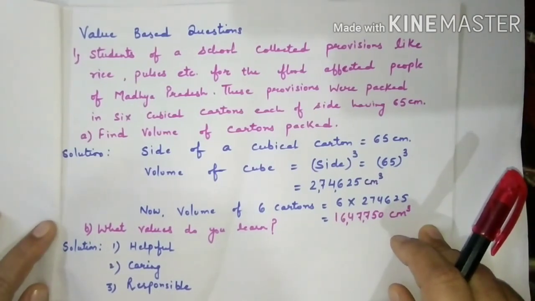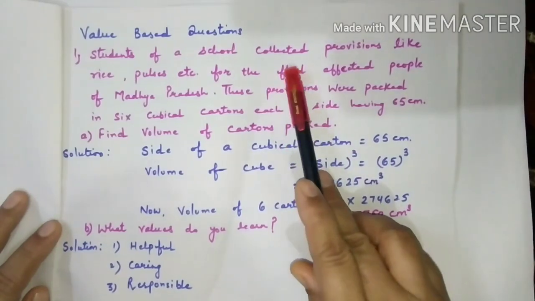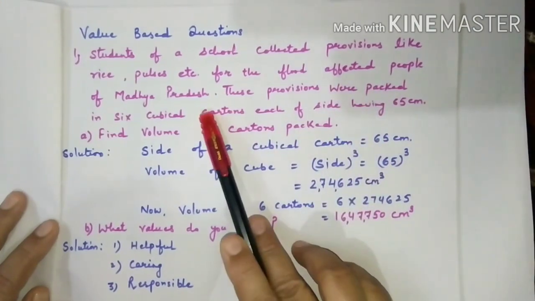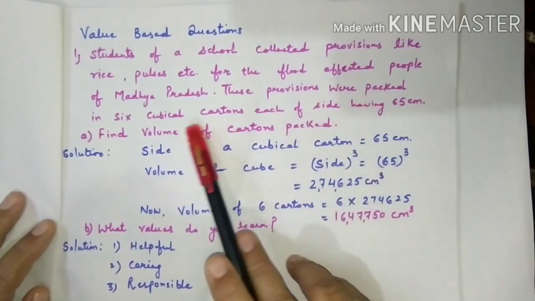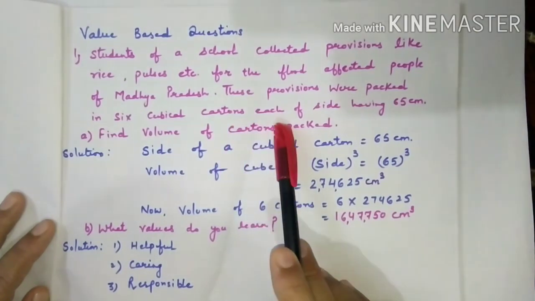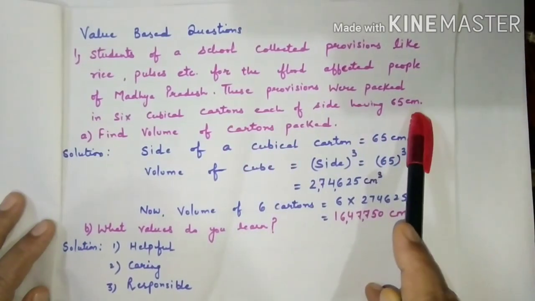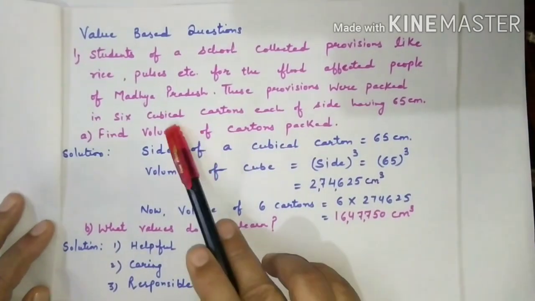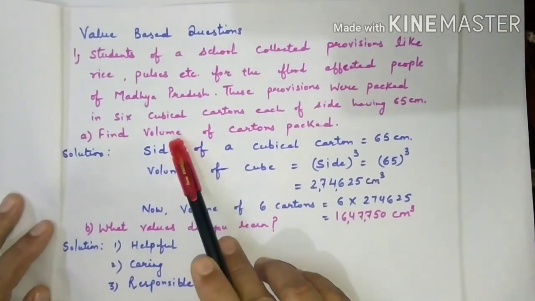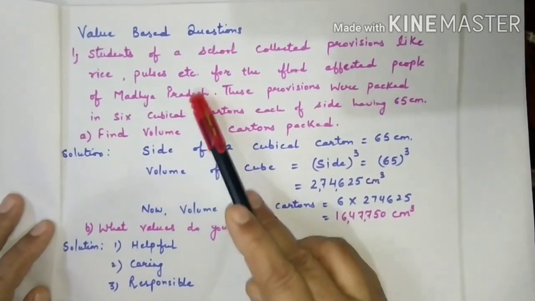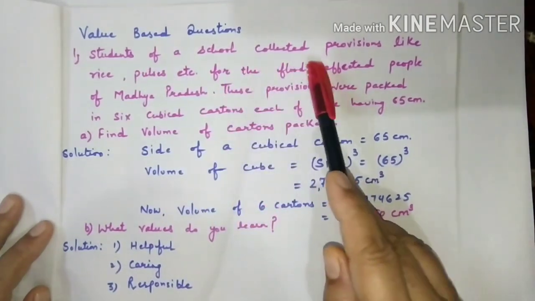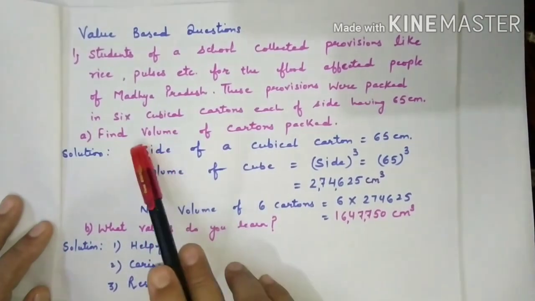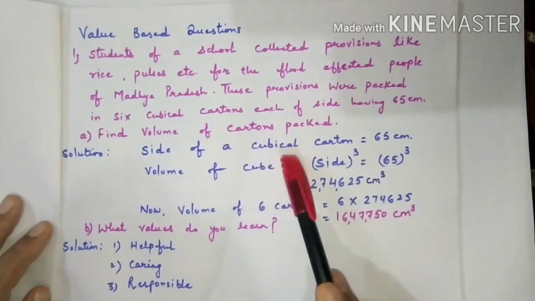So the question is that the students of a school collected provisions like rice, pulses, etc. for the flood affected people of Madhya Pradesh. These provisions were packed in 6 cubical cartons, each of side 65 centimeter. Find the volume of cartons packed. So these are the 6 cubical cartons the students have packed, and we are supposed to find the volume of these cartons.